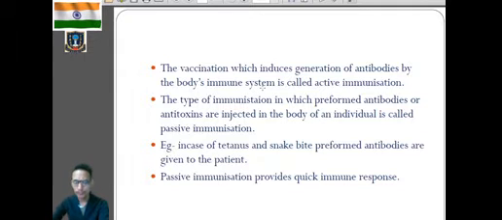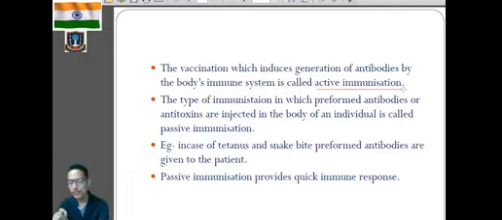That means during vaccinations, I am saying it again and again, we are introducing the killed pathogen or the attenuated pathogen. So during vaccinations, when our own body develops the antibodies, then it is called active immunization, where our body is simply developing the antibody against the pathogen.